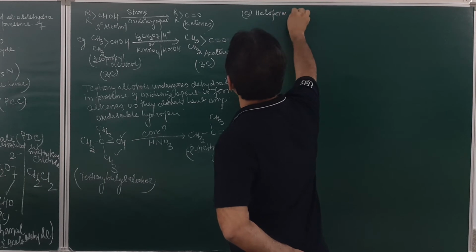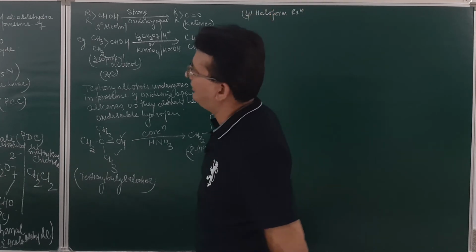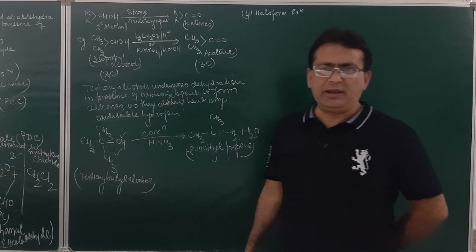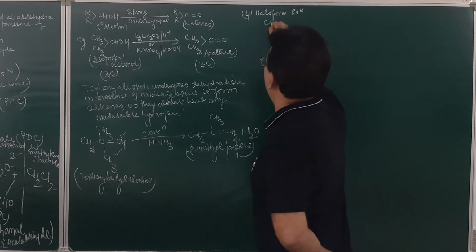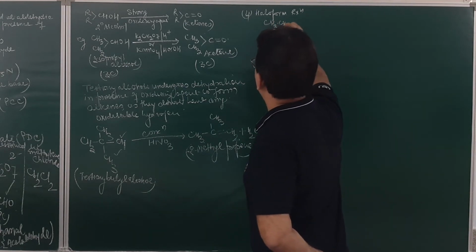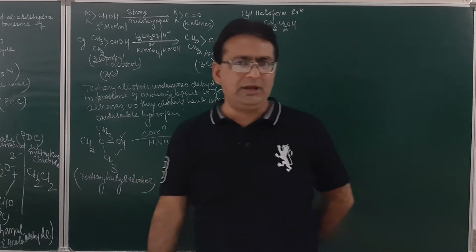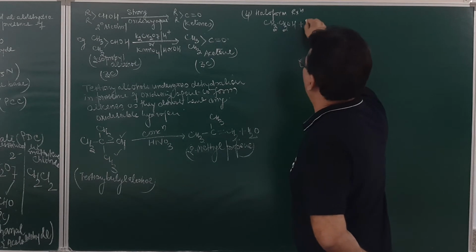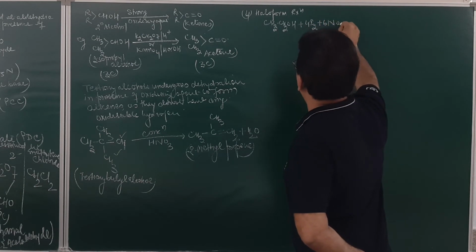Haloform reaction. In fact, this is the 4th type of reaction. Oxidation was 3rd. Is it clear? In the haloform reaction, we know that ethyl alcohol, when it reacts with iodine in presence of sodium hydroxide,